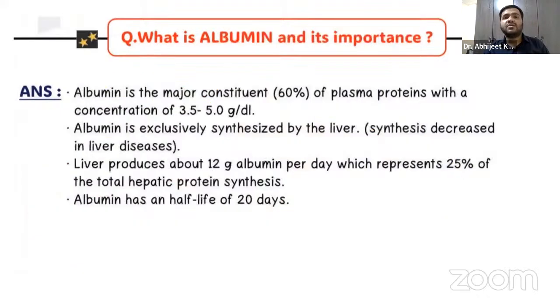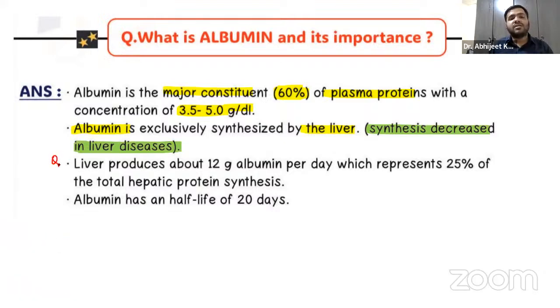Now, coming on to the next question: what is albumin and what is its importance? We have discussed the albumin ratio, right? It is the major constituent of the plasma protein that you already know, around 60% of the plasma proteins, with a concentration of 3.5 to 5.0 gram per deciliter. Now, albumin is synthesized by, again a very important question, the liver. The albumin synthesis is decreased in the liver diseases, guys. Very important, remember that.